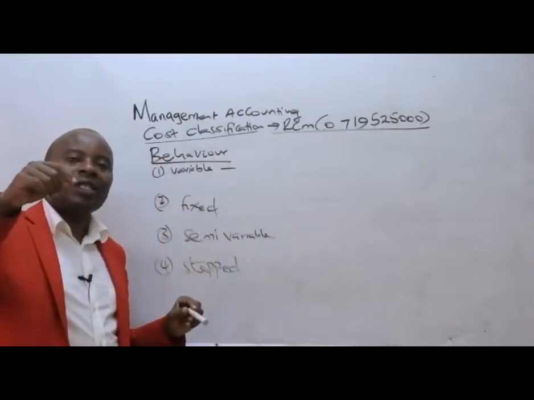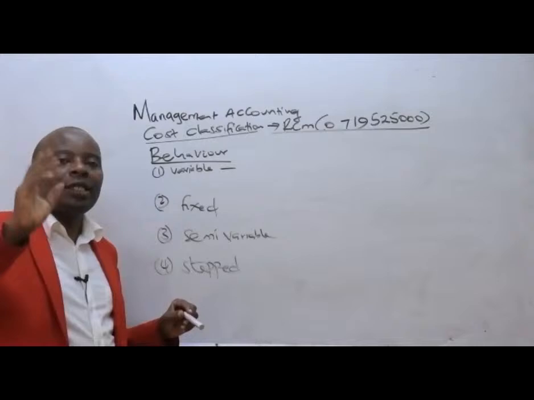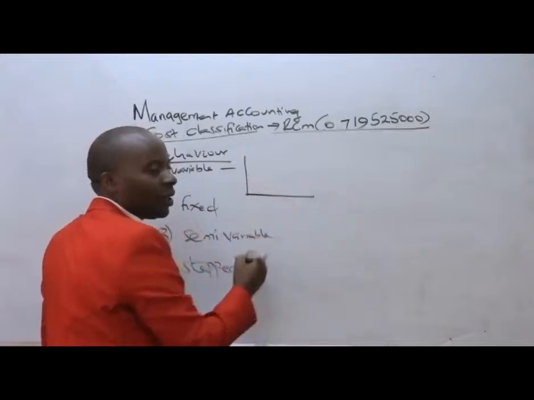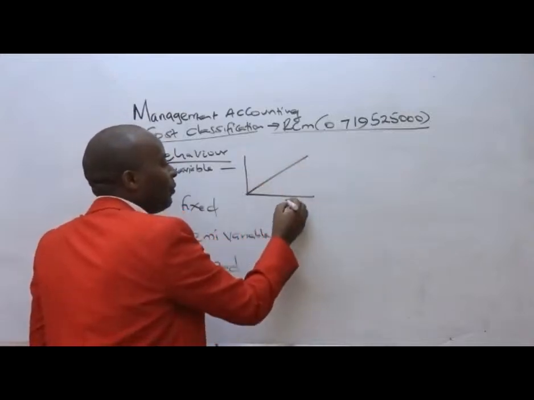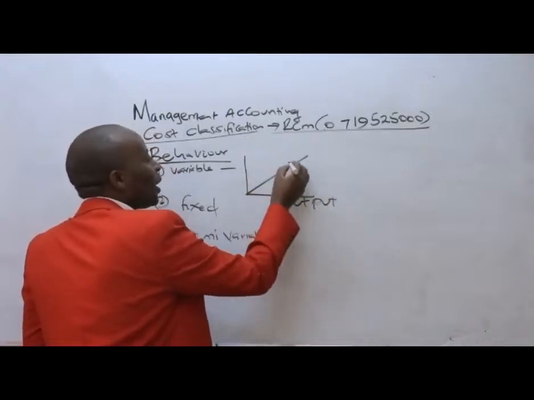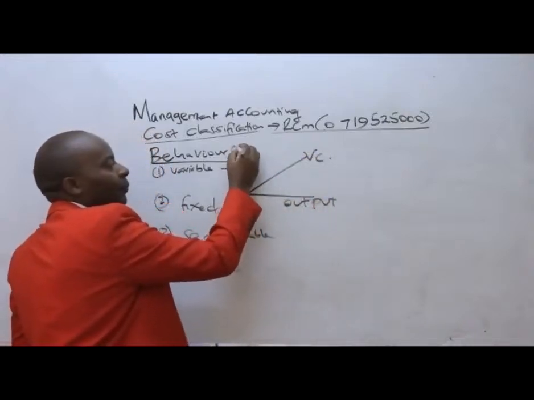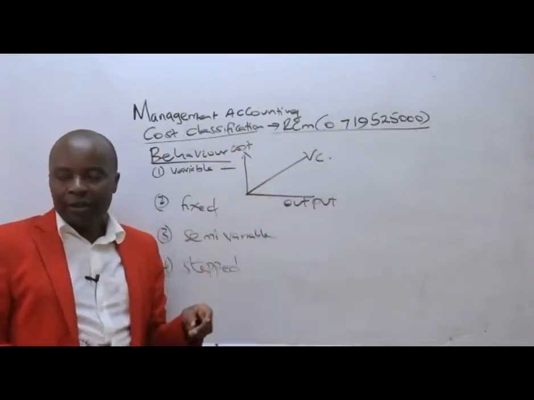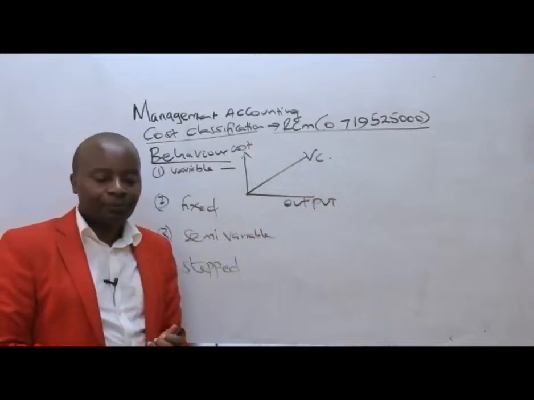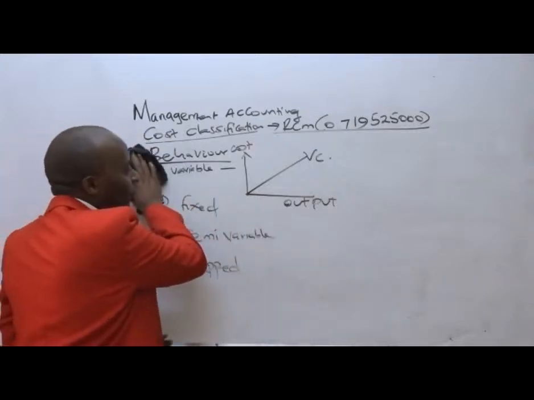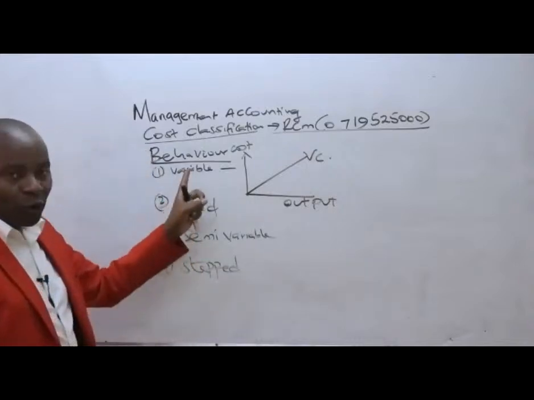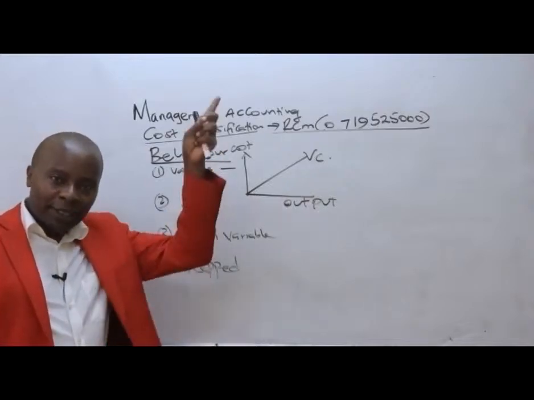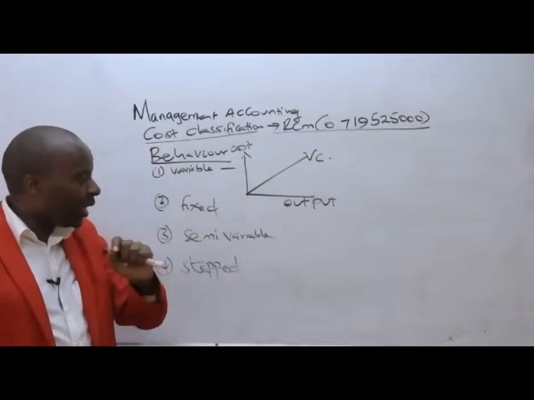Ladies and gentlemen, variable cost, I would want you to appreciate from the word vary. These are those costs that change as the output changes, and normally they have a direct relationship. If this is output, then variable cost will behave like this. You can see as the output increases, variable costs are increasing. Great. Good examples of variable cost include raw materials, timber. The more tables I produce, the more timber I want. So timber cost becomes a variable cost.